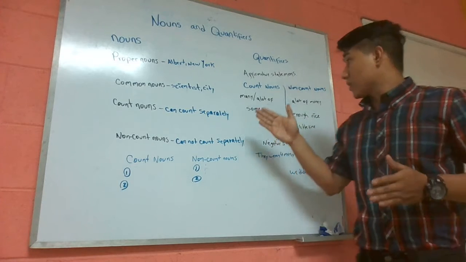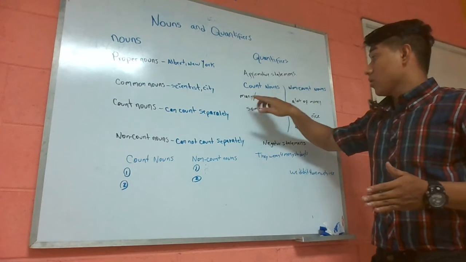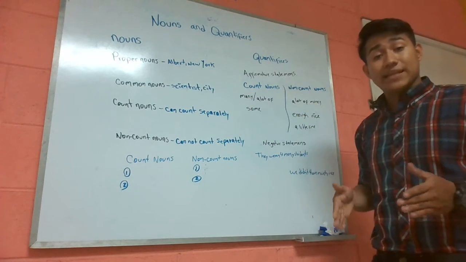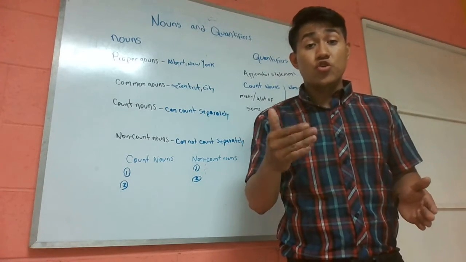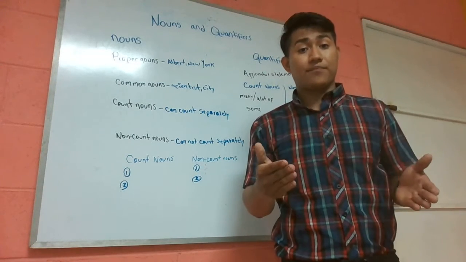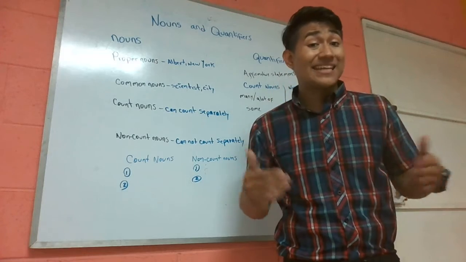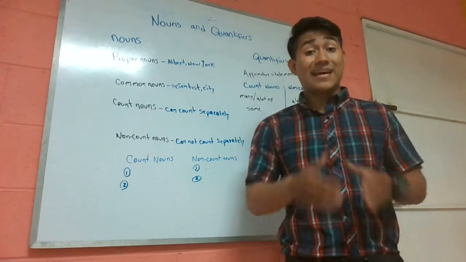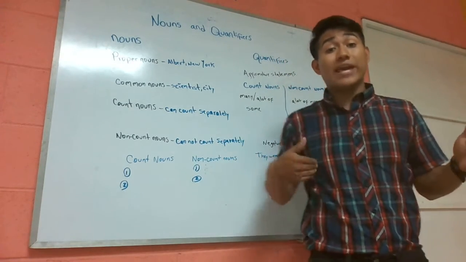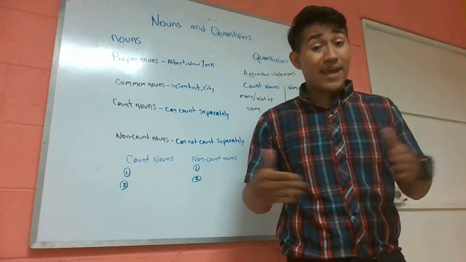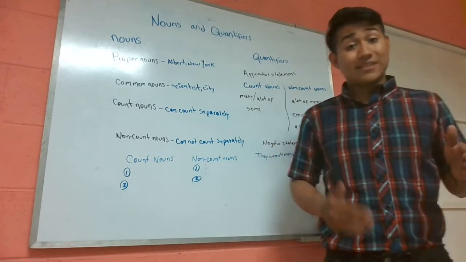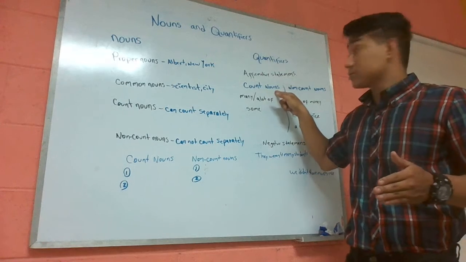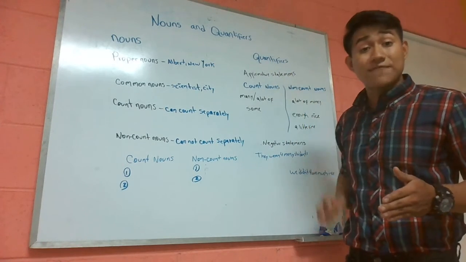And now, when we talk about the count nouns, when we talk about many, in this case is because you can count them separately. There are many guys in the room, so it means that there are different guys, but we can count them separately. That is the difference about the count nouns when we talk about the quantifiers.